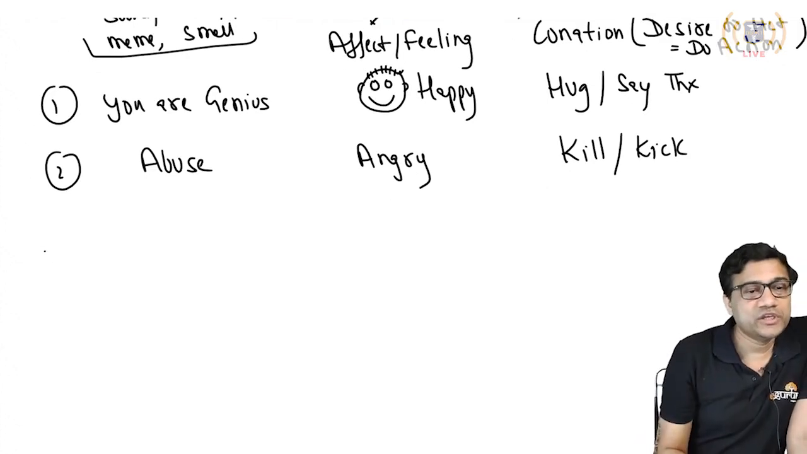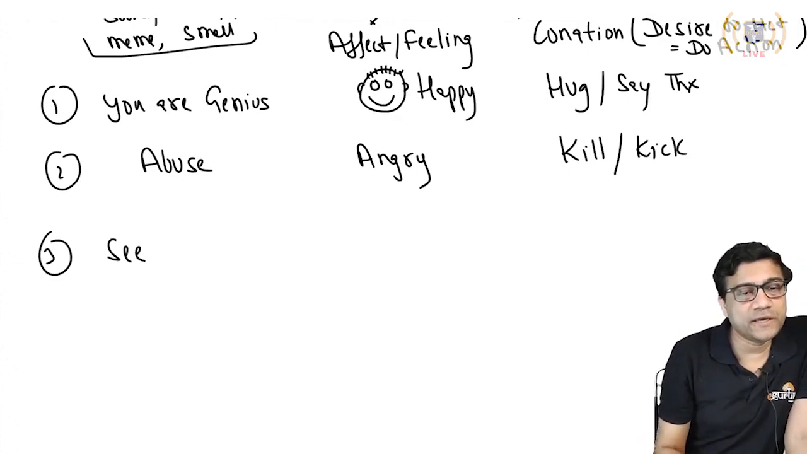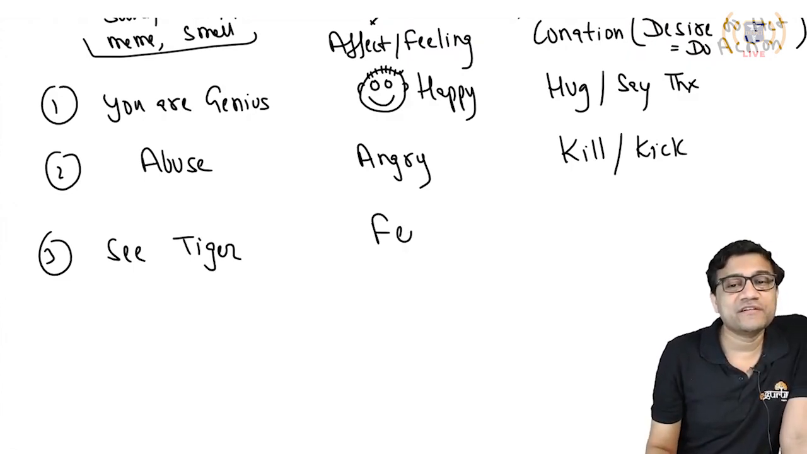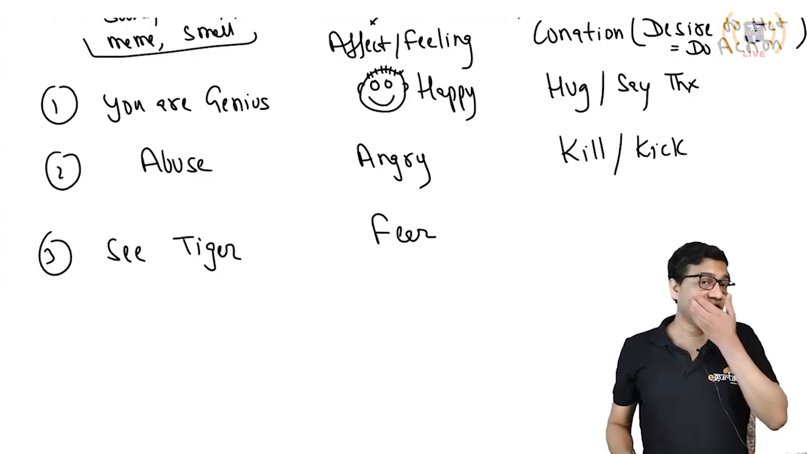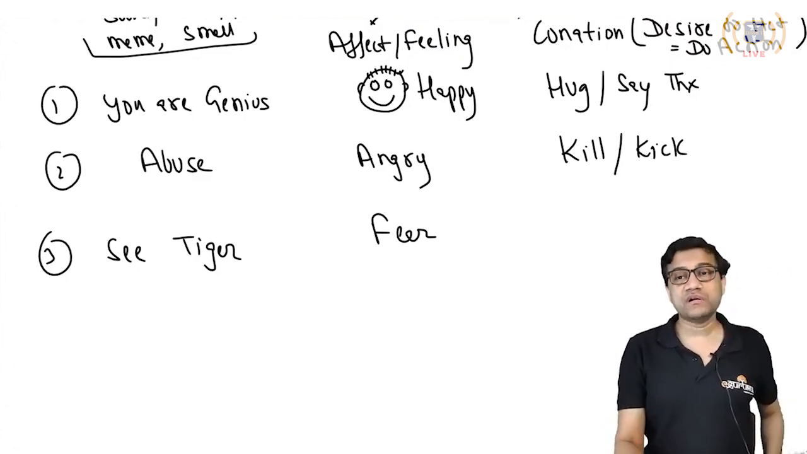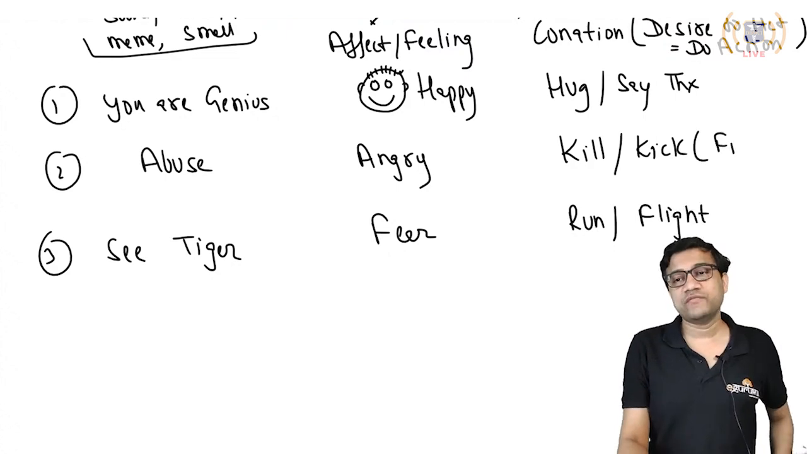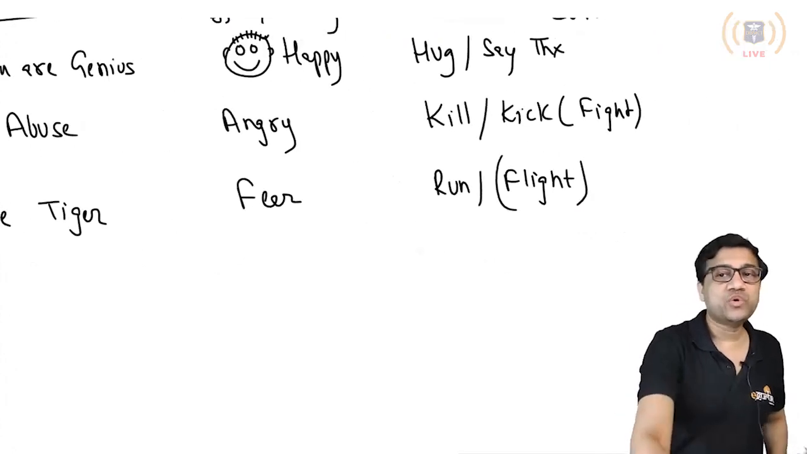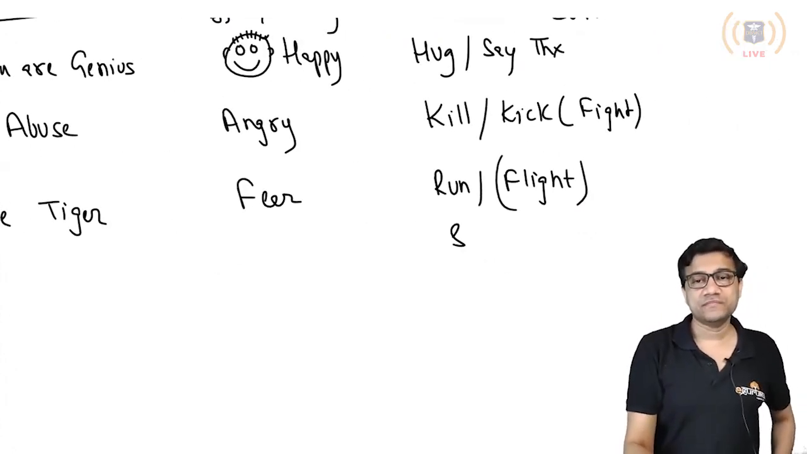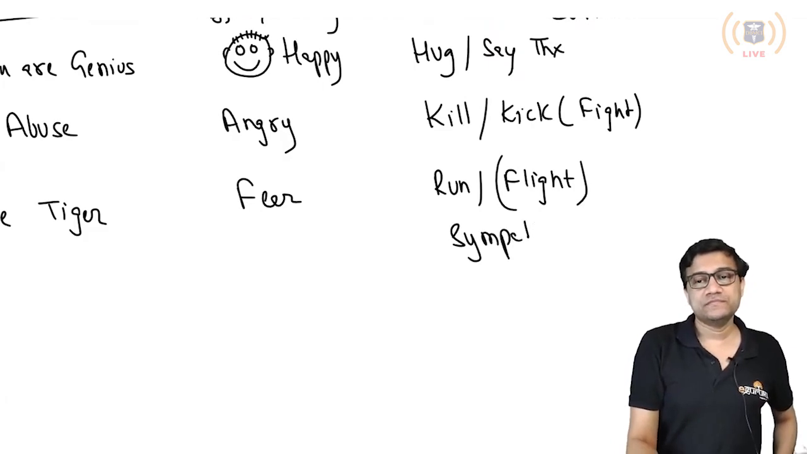And then number 3, you see a tiger. Now will you be angry, happy, or afraid? Now there is fear. Okay, and what will you do? You will run. That is also called the classical flight response. So this is what is called the fight response, and this is called the flight response, and these two are done by the sympathetic system. Sympathetic response.